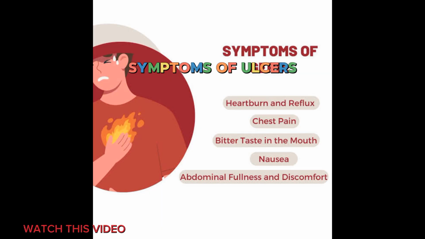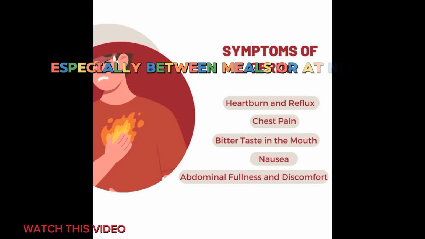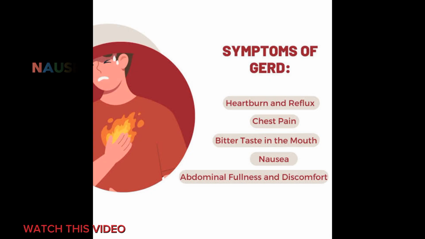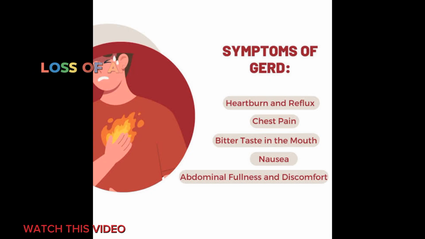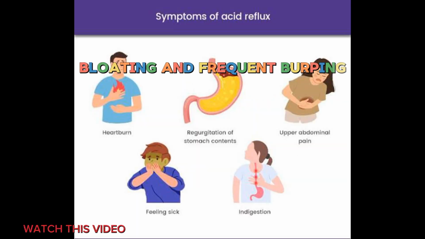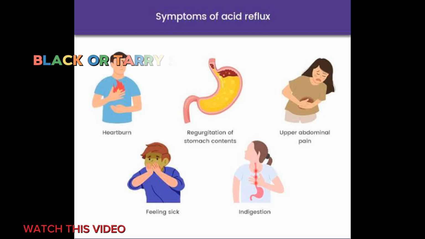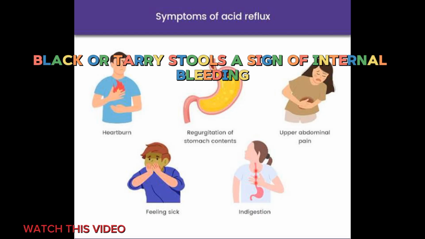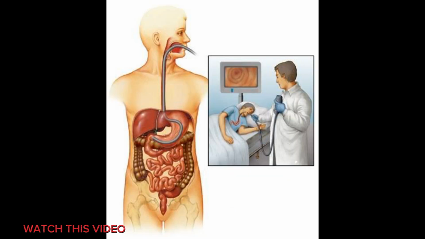Symptoms of ulcers. Burning or gnawing pain in the abdomen, especially between meals or at night. Nausea or vomiting, sometimes with blood. Loss of appetite or feeling full quickly. Bloating and frequent burping. Unexplained weight loss. Black or tarry stools, a sign of internal bleeding. Fatigue, due to anemia from blood loss.